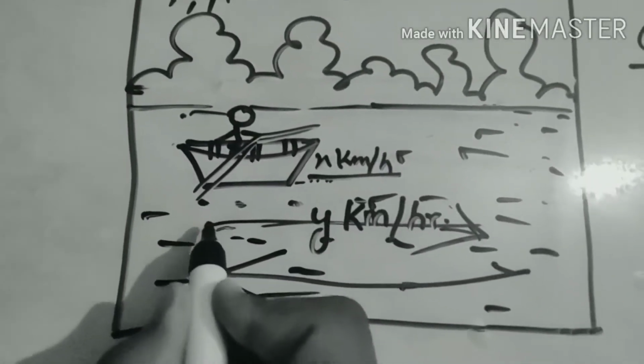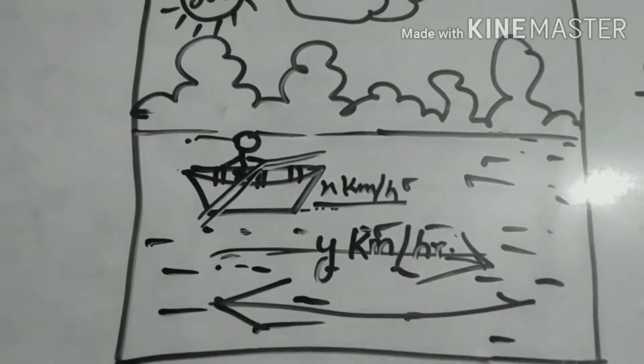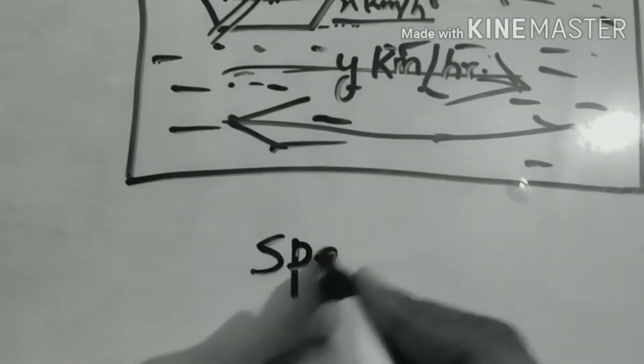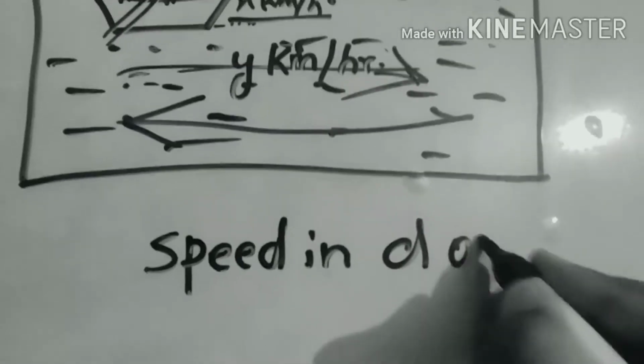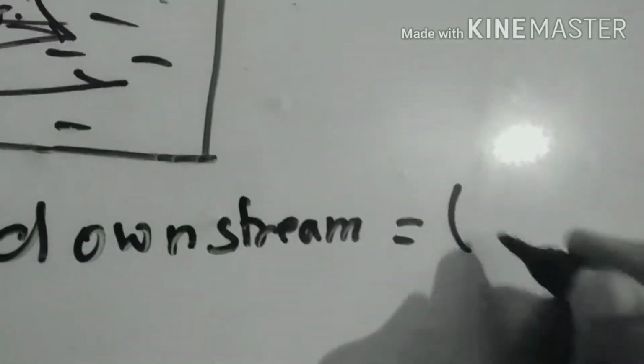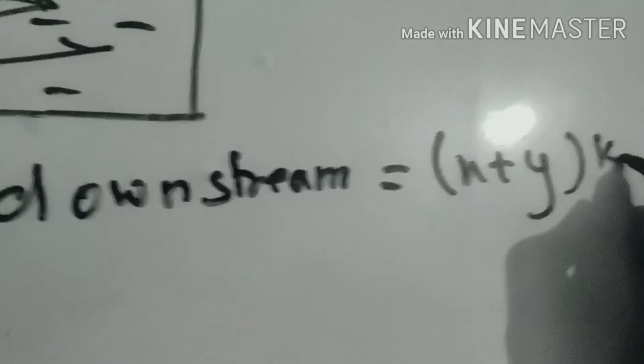So when this man goes along with the stream, he will have to apply less pressure because he has the support of the stream. So we can consider this as downstream, because downstream means going down with the stream, going with the stream. So when he goes, he will have the support of the stream, so the speed will be combined, that will become x plus y kilometer per hour.